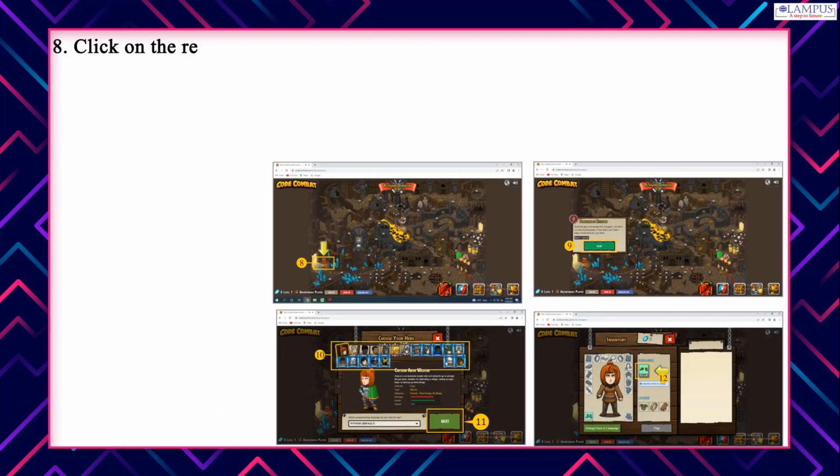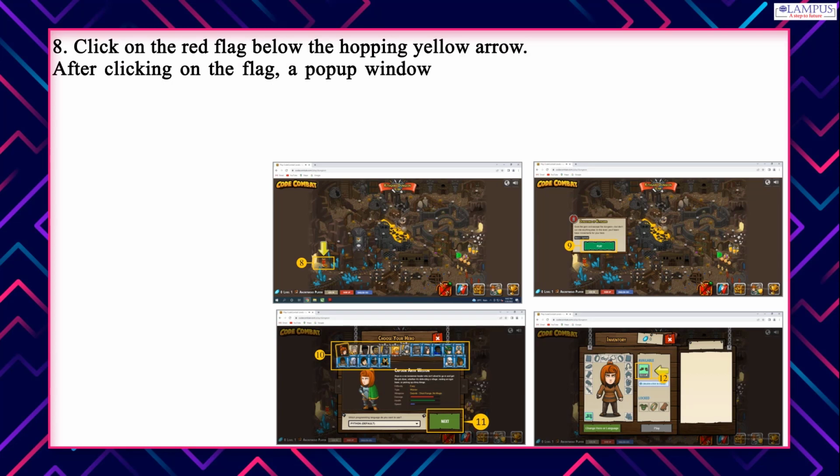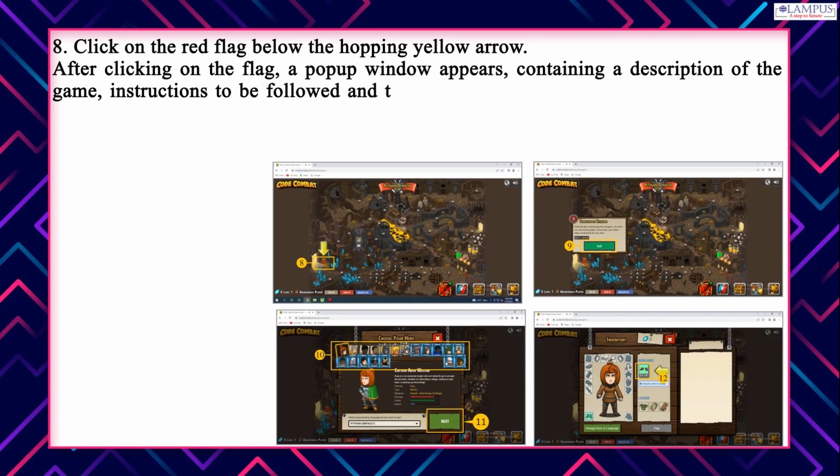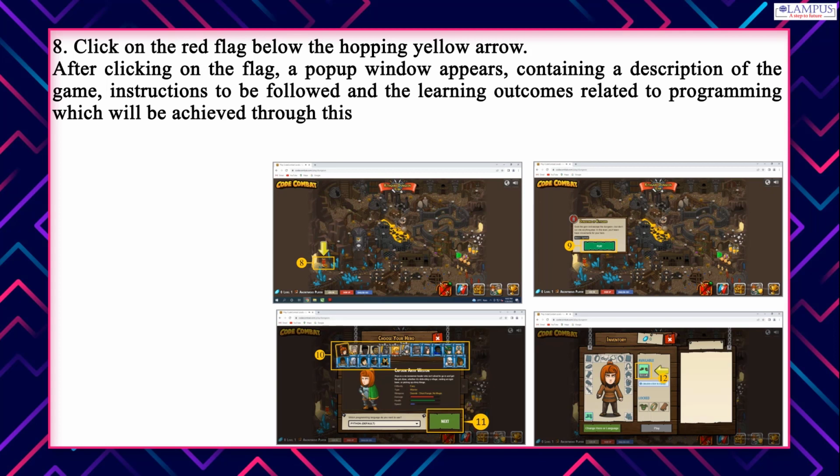8. Click on the red flag below the hopping yellow arrow. After clicking on the flag, a pop-up window appears, containing a description of the game, instructions to be followed and the learning outcomes related to programming which will be achieved through this level. 9. Click on the Play button to proceed.